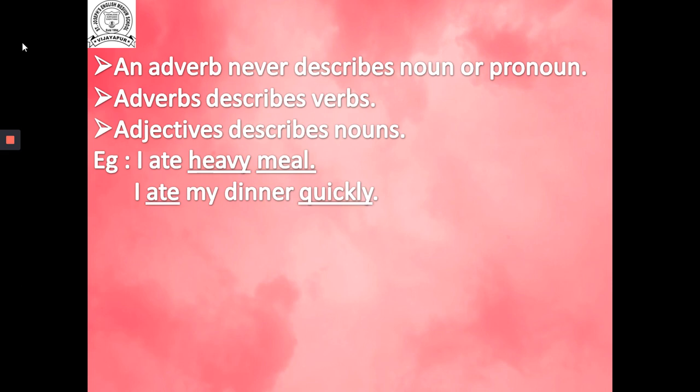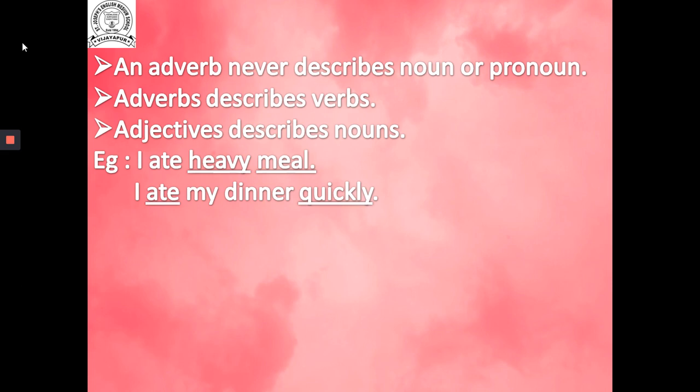Then in the second example, ate is the action word. Quickly is describing ate. How? How he ate, how I ate, how she ate. So this quickly is describing the action word. Here the action word is ate.